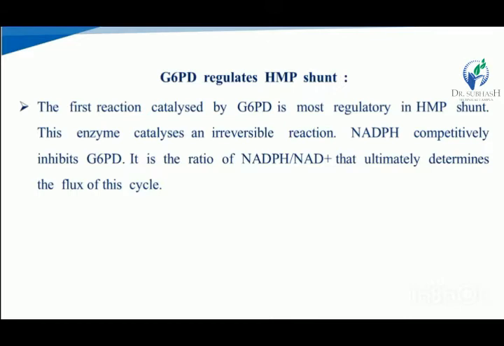NADPH competitively inhibits G6PD. It is the ratio of NADPH to NADP plus that ultimately determines the flux of this cycle. NADPH inhibits the G6PD enzyme, so it depends on the NADPH to NADP plus ratio, which determines the proceeding of this cycle.